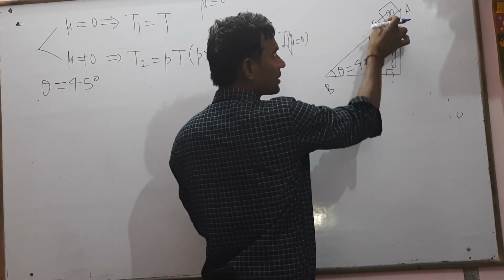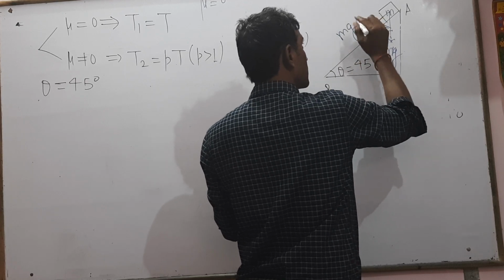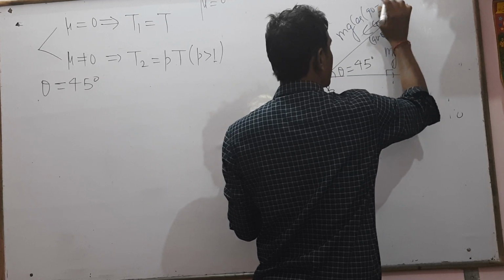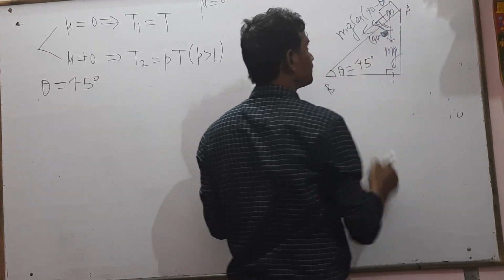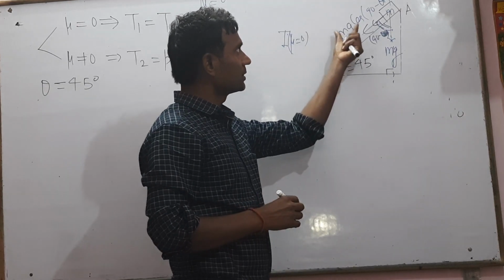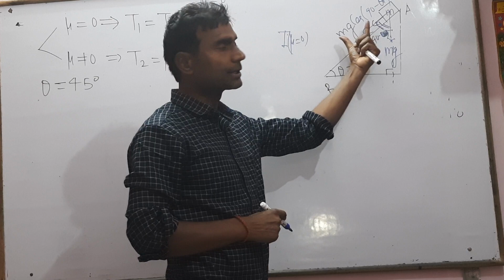So this component must be mg into cos of (90 minus theta), and cos of (90 minus theta) equals sin theta.